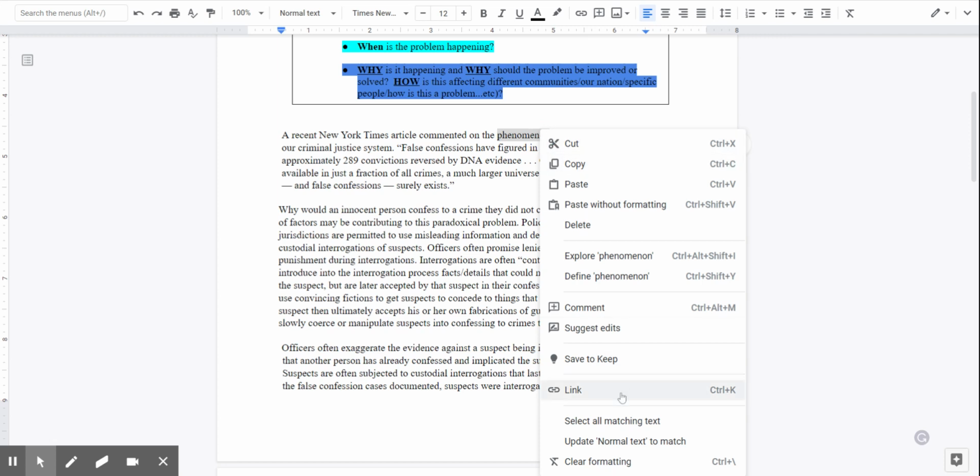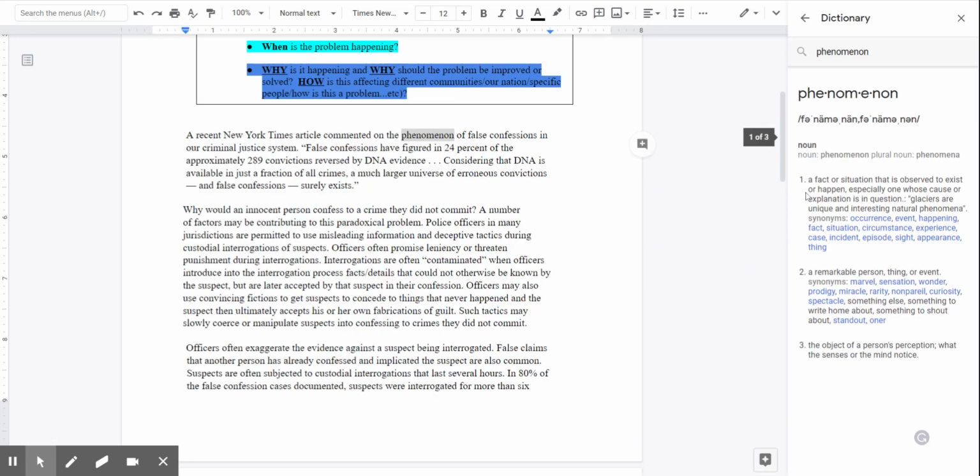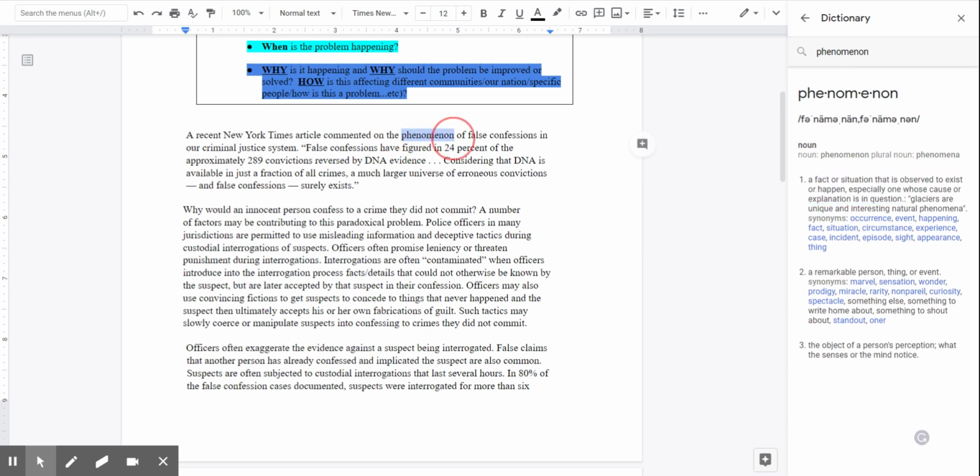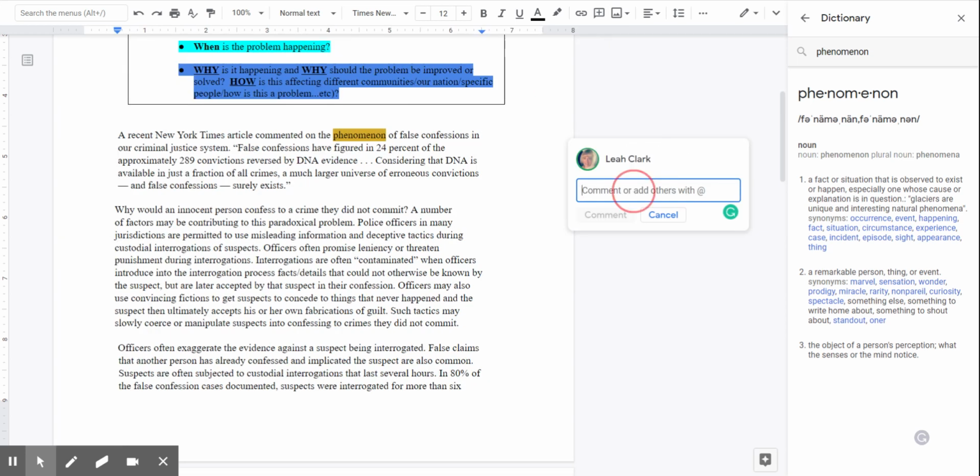I'm going to right click on it and I'm going to define this word. I'm going to copy and paste the definition, which is a fact or situation that is observed to exist or happen, especially one whose cause or explanation is in question. Ooh, I like all of that information, so I'm actually going to highlight all of that. I'm going to take a look at the synonyms: occurrence, event, happening, fact, situation, circumstance, experience, case, incident, episode, site, appearance, or thing. And I'm going to come back over here and paste that definition in so that I have that information later.